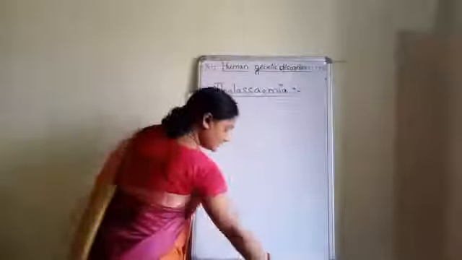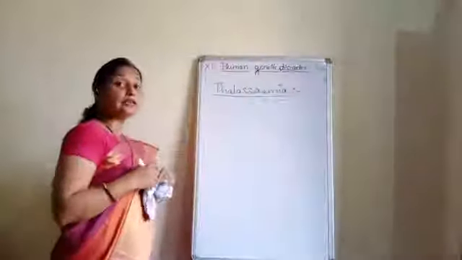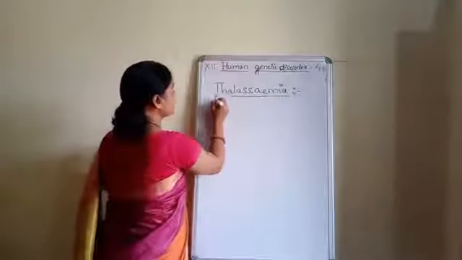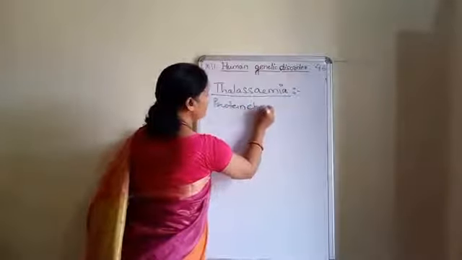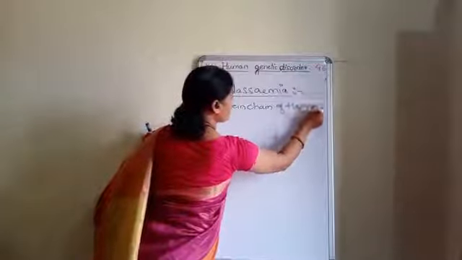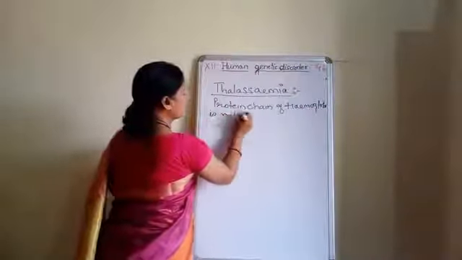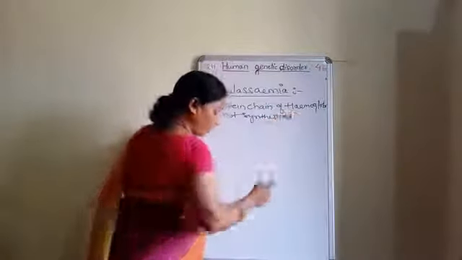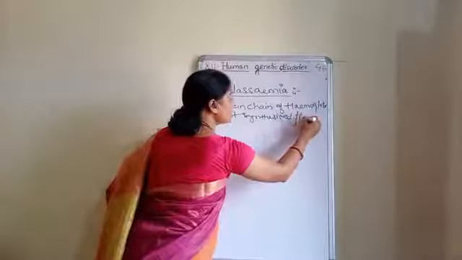Thalassemia is a disease in which the protein chain of the hemoglobin is not synthesized. What we can write down? Protein chain of hemoglobin is not synthesized, or we can write down it is poorly synthesized.